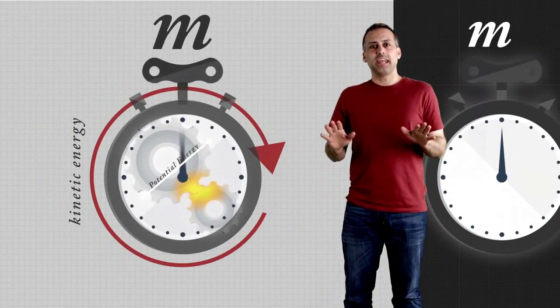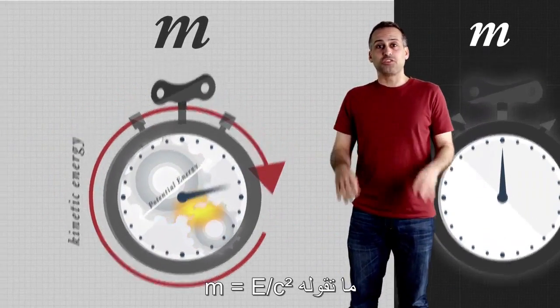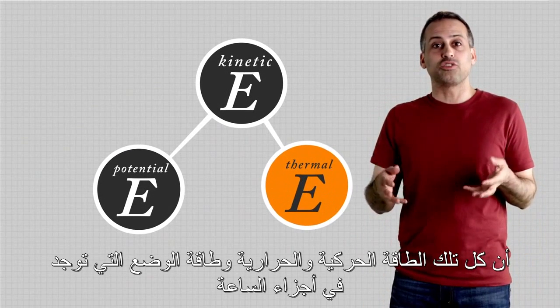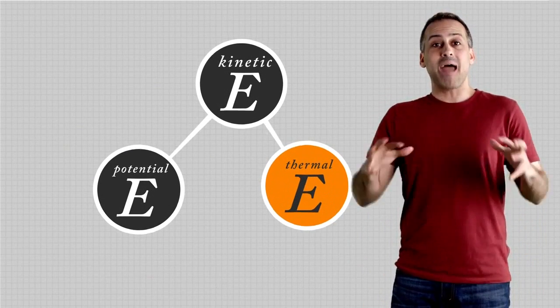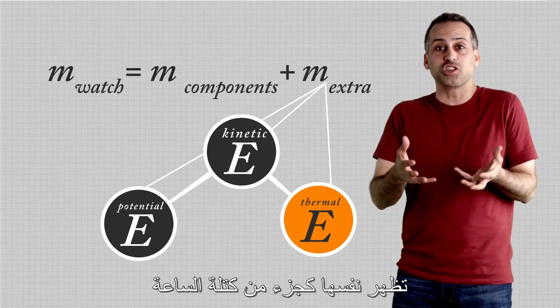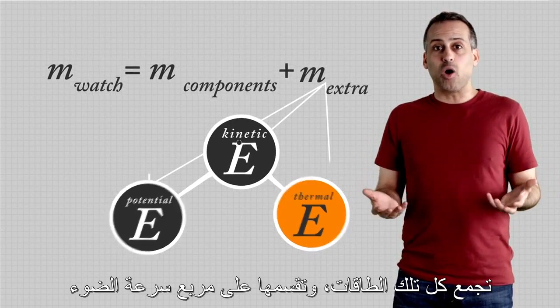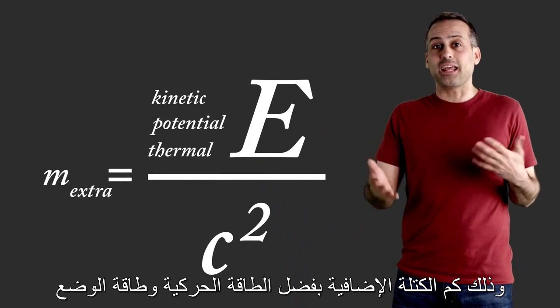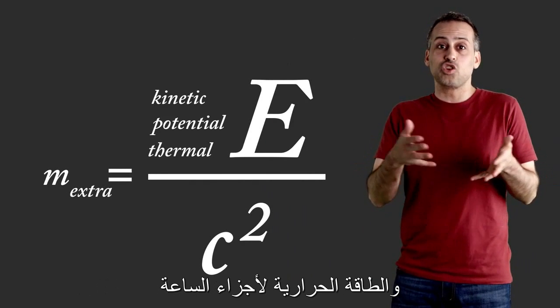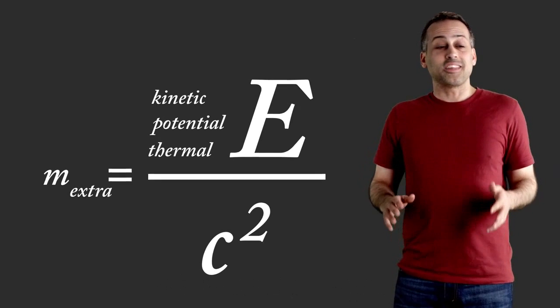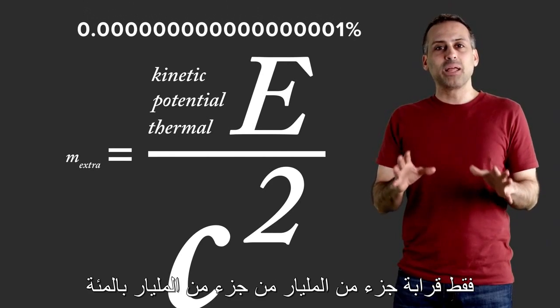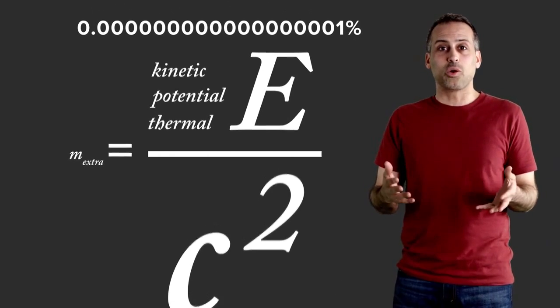Okay, got it? Now, what m equals E over c² says is that all that kinetic energy and potential energy and thermal energy that resides in the watch's parts manifests itself as part of the watch's mass. You just add up all that energy, divide it by the speed of light squared, and that's how much extra mass the kinetic and potential and thermal energies of the parts contribute to the whole. Now, since the speed of light is so huge, this extra mass is tiny, only about a billionth of a % of the total mass of the watch.